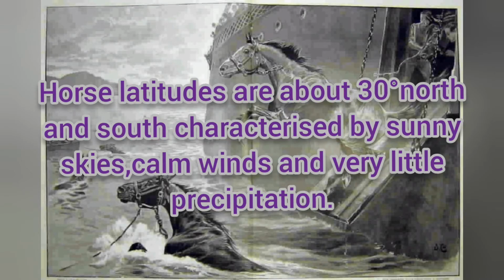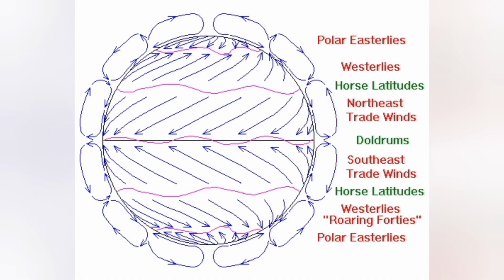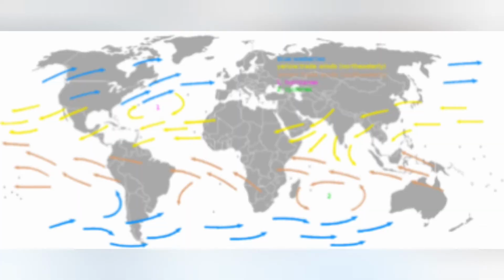So the horse latitudes are found around 30 and 35 degrees. Here the region becomes extremely calm and the sailors used to throw their horses into the sea so that their ships could become lighter and they could sail. But in the mid latitudes between the 40s, 50s, and 60 degrees north and south, we have the strongest winds. They are called the roaring 40s, furious 50s, as well as the shrieking 60s. So the roaring 40s and 50s cover the tip of South America, Australia, and New Zealand.